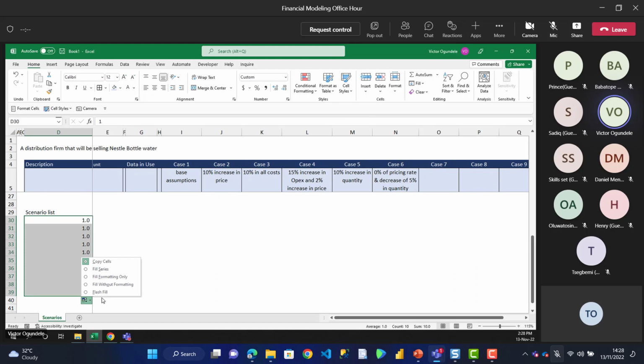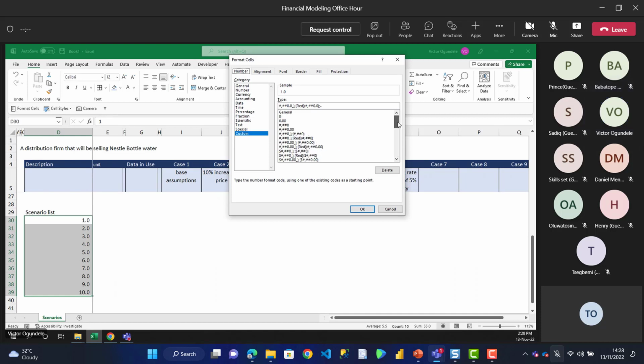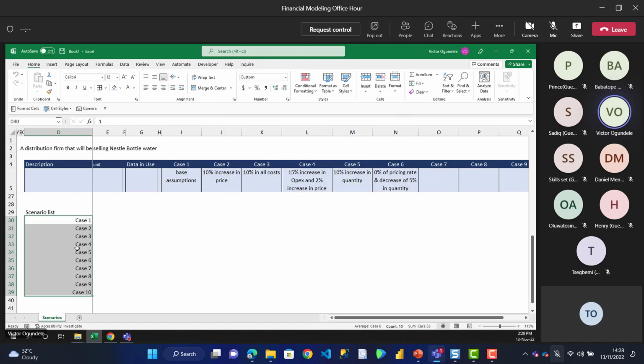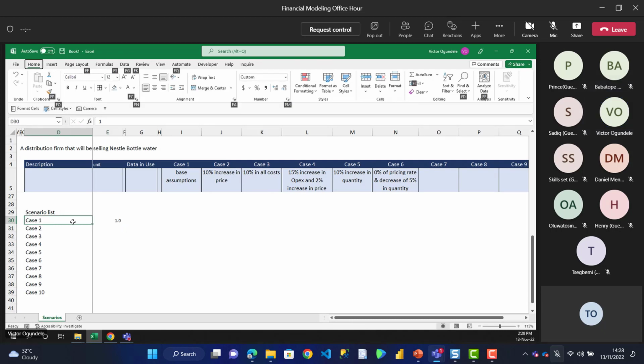Okay, what's happening? Let me just click fill series, then control 1. Let me format it so that it's showing as a case. Just format it to show a case. So case 1, case 2, up to case 10. Then I'll type 1 here, which will be our scenario switch. Just make it general. So I can go ahead and rename this. This will be our scenario switch. Let me call this one scenario. Go to my name box, scenario underscore switch.